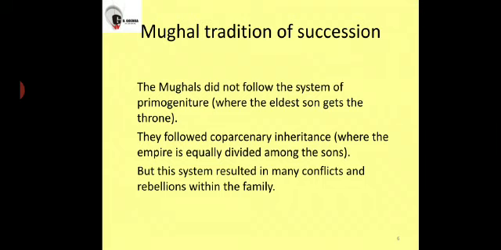No, they were not following this rule. Rather, they followed coparcenary inheritance, where the empire is divided equally among all the sons.